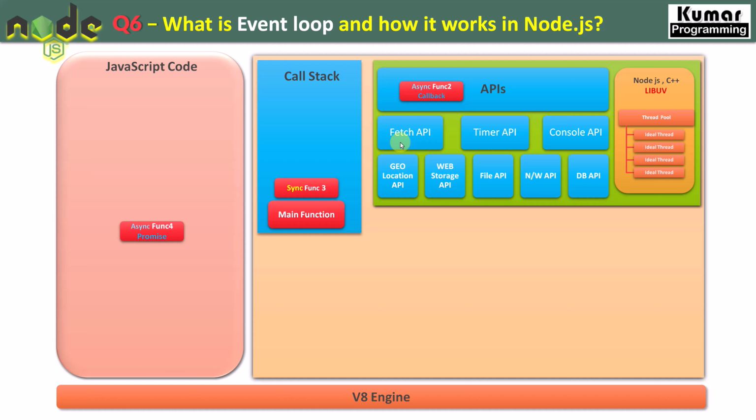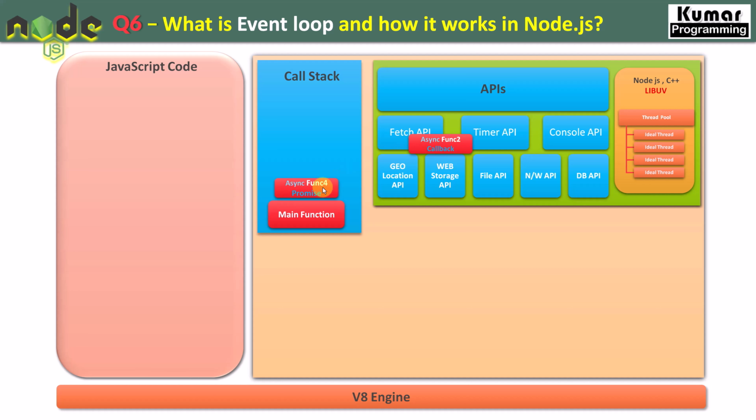So we have several kinds of APIs like fetch API, timer API, console API, geolocation API, web storage API, file API, network API, DB API. These kinds of APIs are handled by the LibUV library, right? So this function is going to be assigned to the specific API, and simultaneously the sync function 3 block comes into the call stack, and immediately it gets executed, right? And this async function came for execution into the respective API, and it starts executing over here.